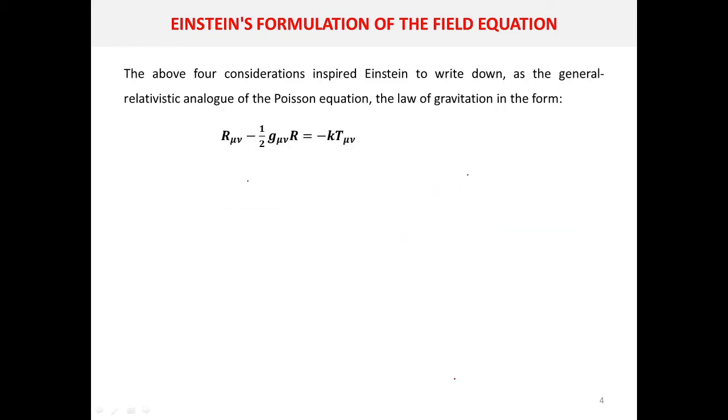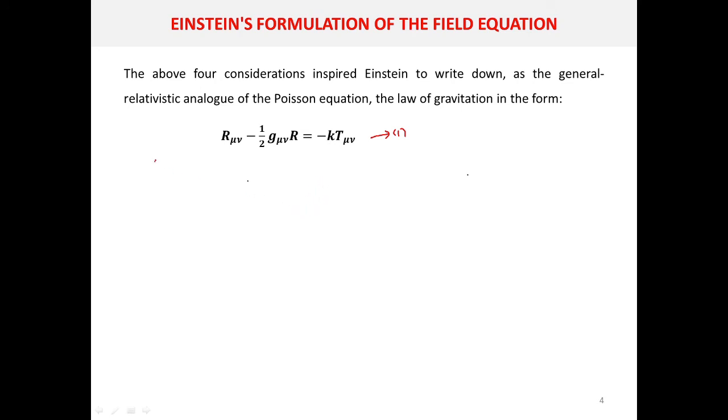So these four considerations inspired Einstein to write down the law of gravitation in the form R mu nu minus half g mu nu R equal to minus k T mu nu. Let it be equation number 1. So this is the Einstein's field equation. Here k is a constant.